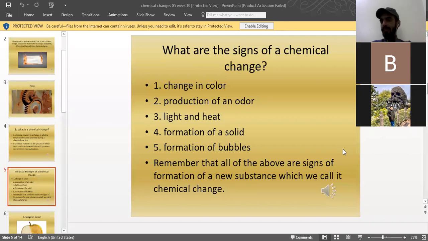So this is a symptom that chemical change is happening, because it changes into two things. One is calcium oxide, and the other is carbon dioxide. You don't have to remember the names, but I'm just giving you an example that if some chemical change is happening, one symptom of it might be, not always, that you see bubbles in the solution.